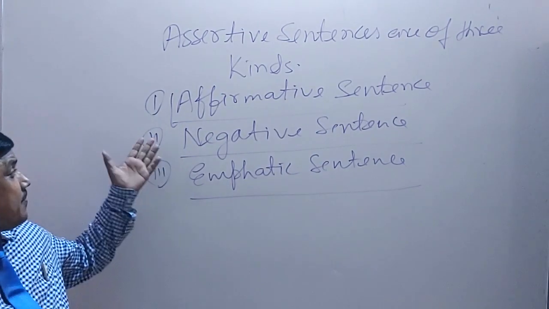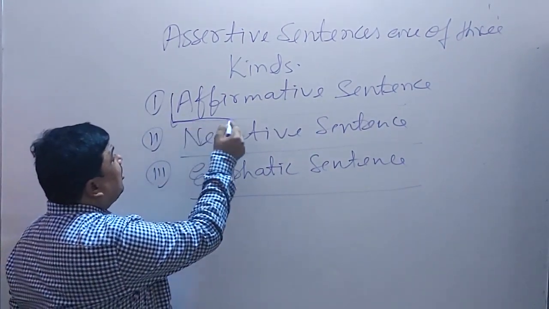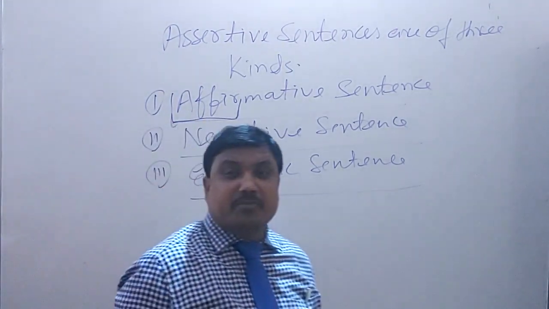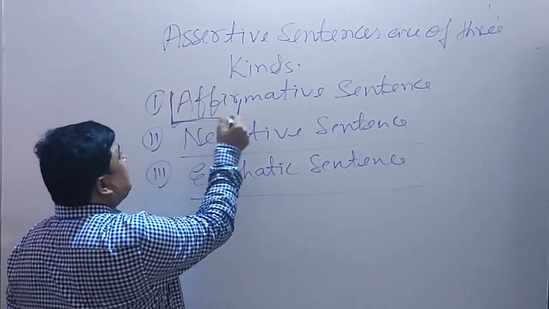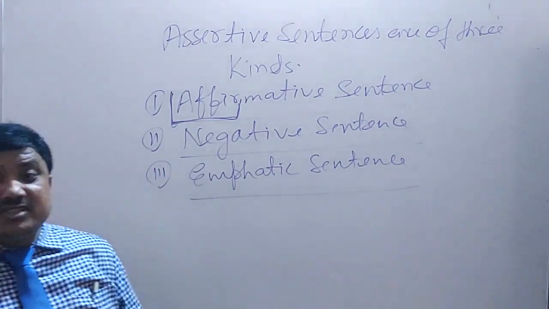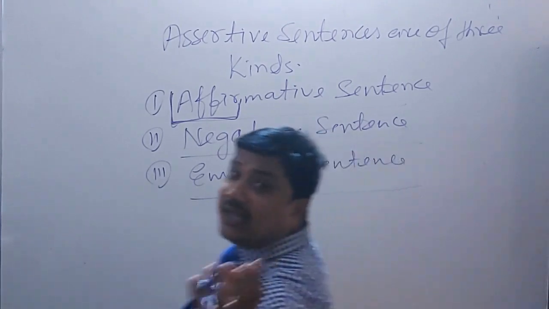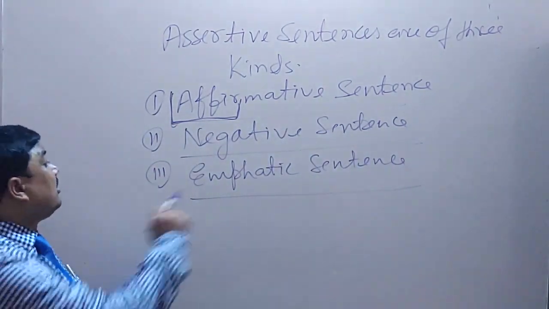Dear students, affirmative sentence is made of the word affirm, and affirm means to accept. What is to accept? You can say in Hindi स्वीकार करना.